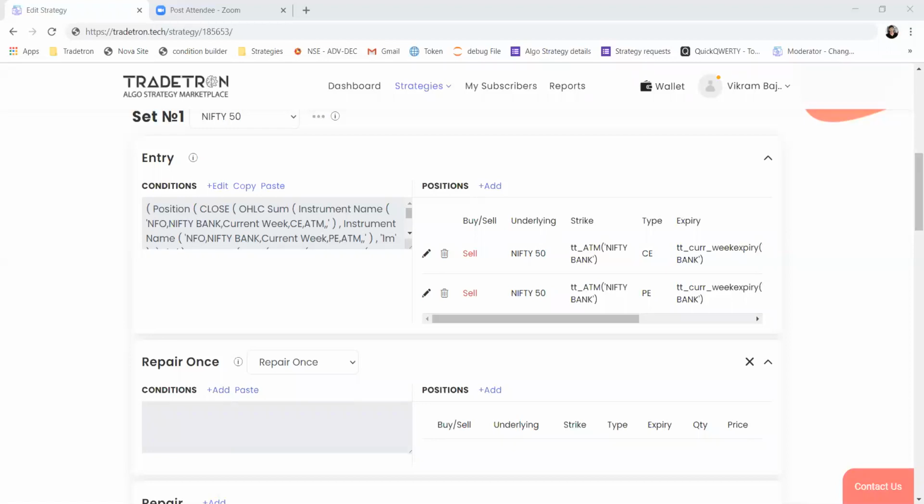I want to short both Nifty and Bank Nifty options at different times. If I am shorting Bank Nifty options through entry conditions, and when PNL is less than some criteria, then I want to short Bank Nifty options through repair once. I'm not able to do it through repair once. Vijay, if you have already created your strategy, then please send a screenshot of the conditions that you have written to support. They'll be able to help with what changes you can make to your strategy to make it work.